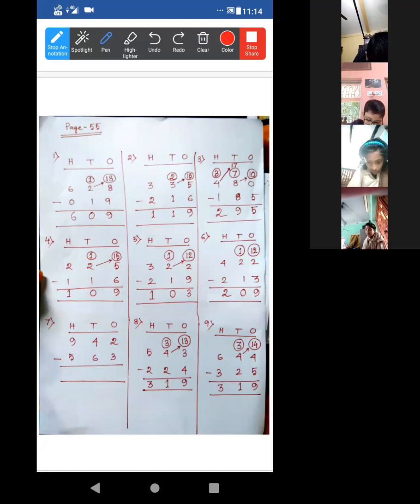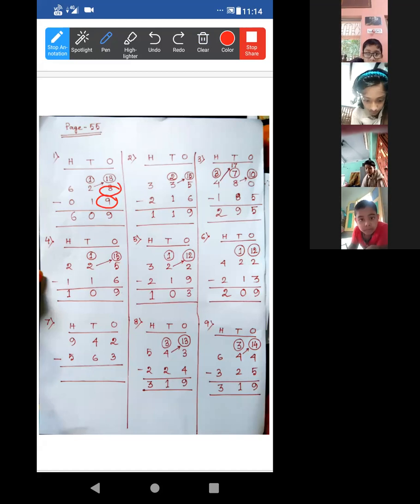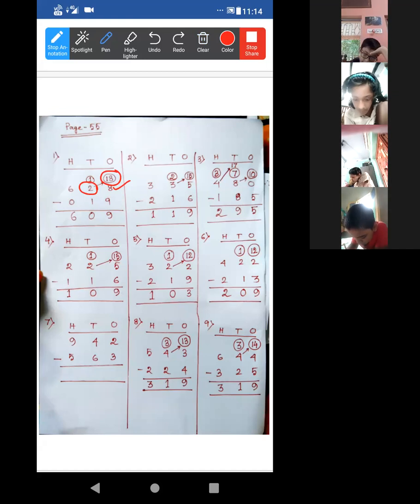So let me explain. This 8 is less than 9, so we have to make it larger. How to make this 8 larger? It will be 18 by borrowing 1 ten from this 2 tens. Now this 8 is becoming 18.